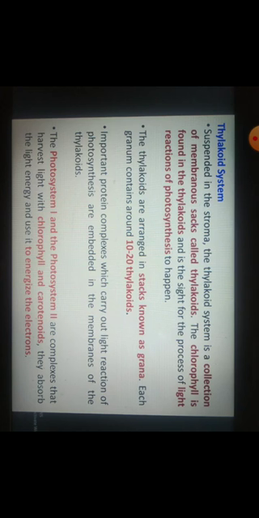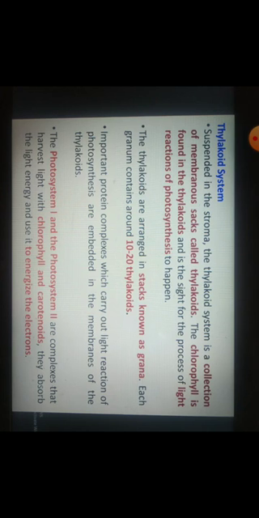Later we will study that photosynthesis is divided into two phases, light reaction and light independent reaction, which is known as the dark reaction. The light reaction, that is photophosphorylation, takes place on the thylakoid membranes, because they contain photosystem 1 and photosystem 2. These photosystems are the actual reaction centers in which solar energy is absorbed. These thylakoids are arranged in stacks known as grana. So grana is simply a stack of 10 to 20 thylakoids.